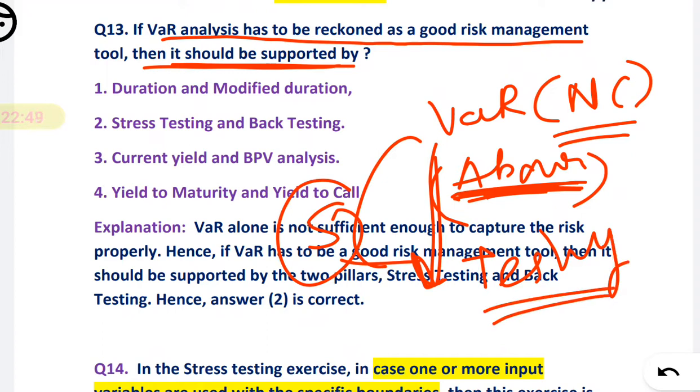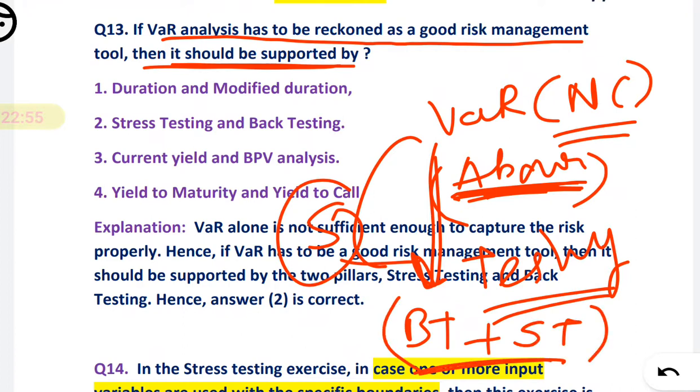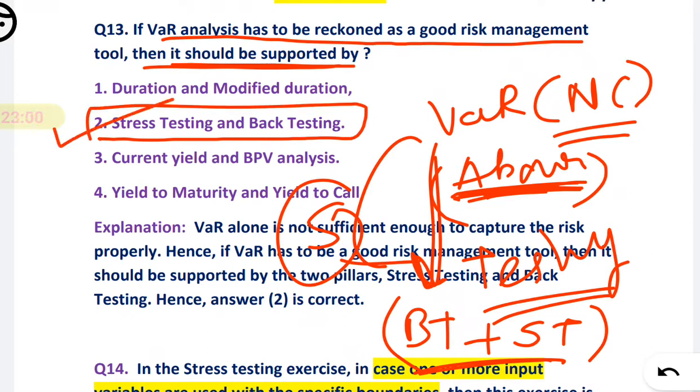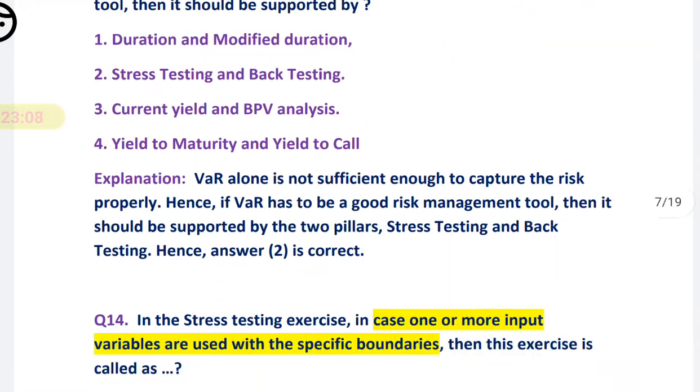And what are the types of testing? That is back testing plus stress testing. Okay, so what you will mark here, back testing and stress testing, will be your answer. See how easy it is, if you know the concept and flow of the chapter, it is very easy to mark the options.